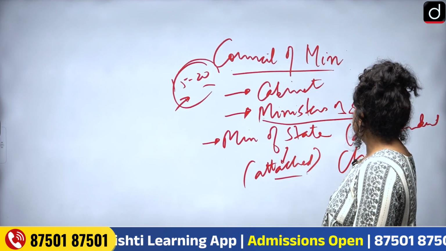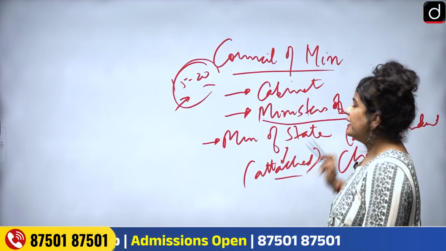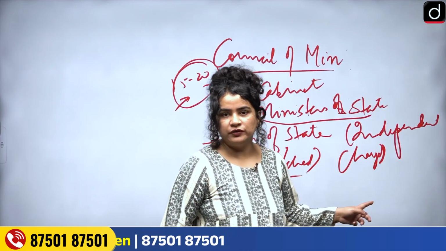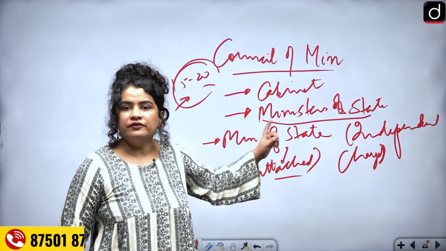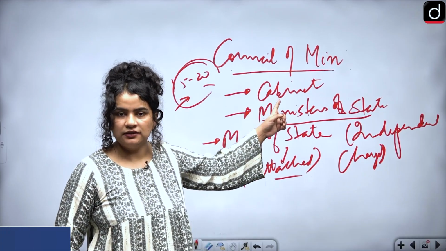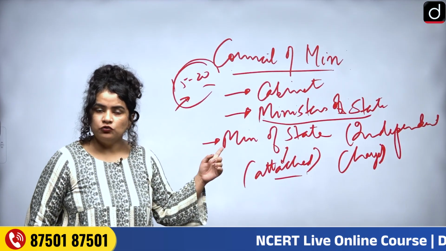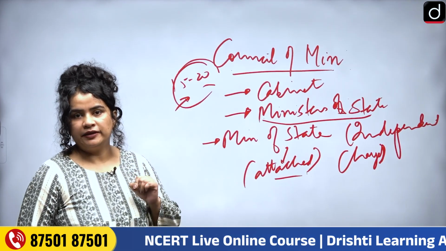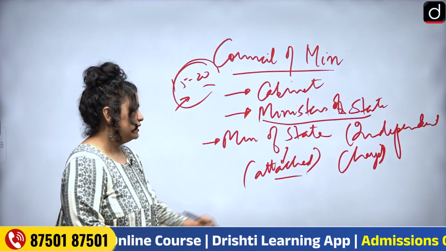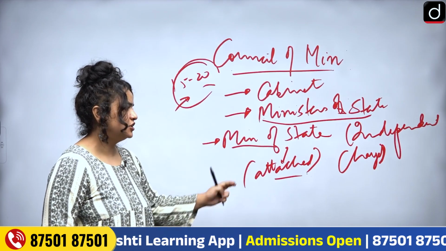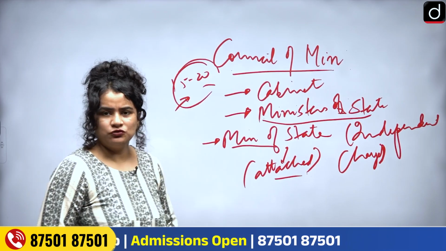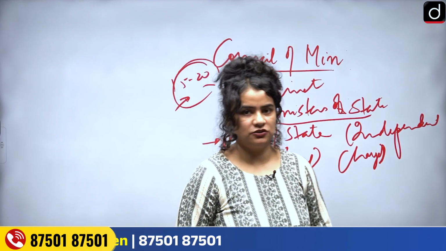Then these are Ministers of State. They have independent charge. They're not attached to any other ministries and offices. However, they're only invited to meetings. They only attend those meetings they are invited to. Otherwise, they do not attend Cabinet meetings at all. And finally, there are Ministers of State, which are primarily attached to various departments and ministries. Okay.